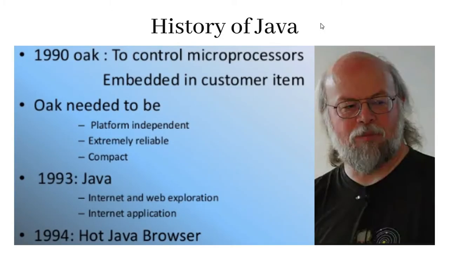Okay, now let's talk about the history of Java. So Java was not the first name of this programming language. Earlier the developers used to call it Oak, and the objective was to create this language to create drivers for devices. But because of the slowness of the Oak language, the developers started reworking on it in the year 1993, and then they renamed it Java. And after that they released their first beta version in 1995.